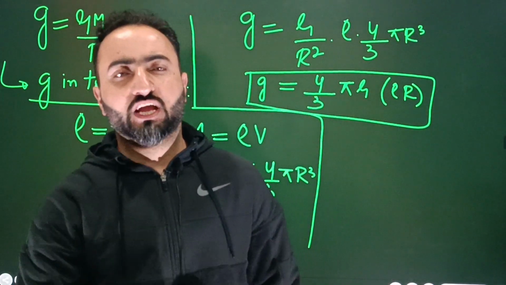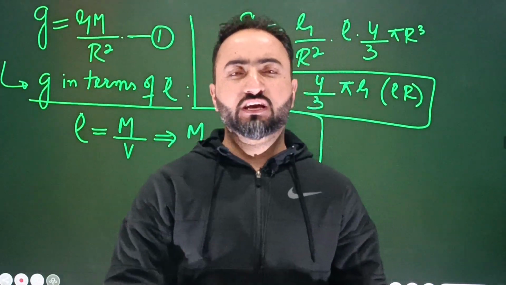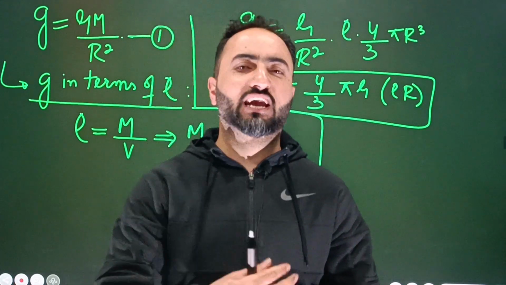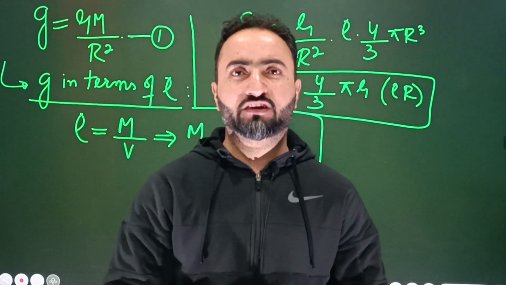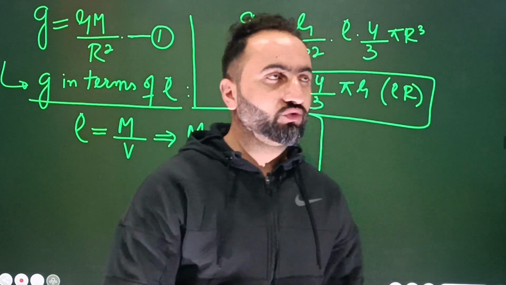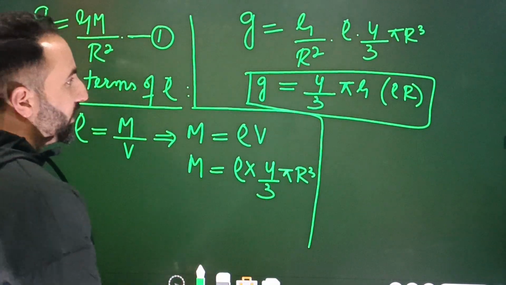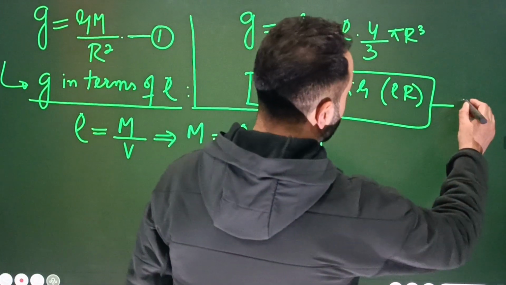Or the question can be like this: put the value, get the answer type. Simply, the density of a planet is given to you, for example 1000 kilogram per cubic meter. Let's suppose the radius of a planet is given to you, and you are supposed to calculate the acceleration due to gravity. So this is the equation for you. Okay, so this is our equation number second.